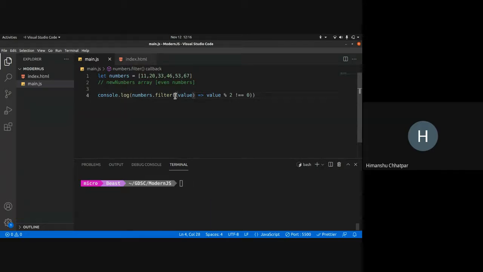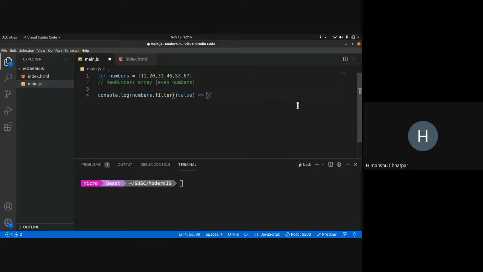So filter takes in a callback function. In the callback function, you need to specify what you want to check for each of these values. For each of the values, the value first takes 11, then 20, then 30, then 46, then 53, then 67. So for each of these values, I want to check if it's divisible by 2 or not. So mod 2 is not equal to 0 or not. This returns true if it's an odd number. So if it's true, I'll put it in the new array. If it's false, I won't put it in the new array. That's it. So this value is included in the new array if this evaluates to true.